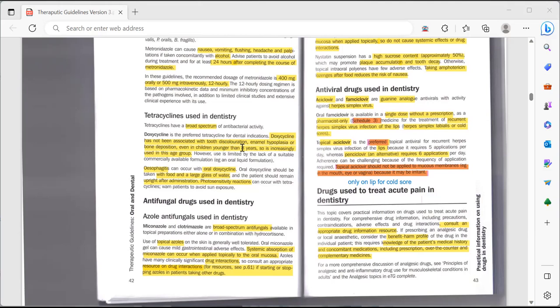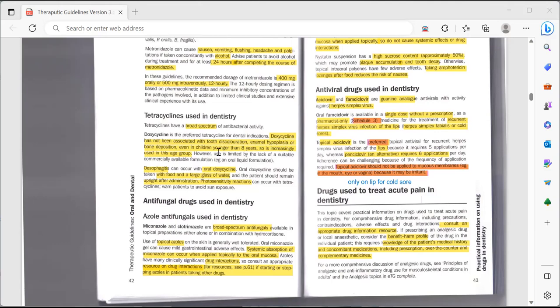But later on, this doxycycline was discovered, and they state that this doxycycline is not associated with tooth discoloration, enamel hypoplasia, or bone deposition, even in children younger than 8 years. It means that whenever their teeth would be forming, it is increasingly used in this age group. So you can even prescribe the doxycycline in the kids who are younger than 8 years, in which the teeth are forming.